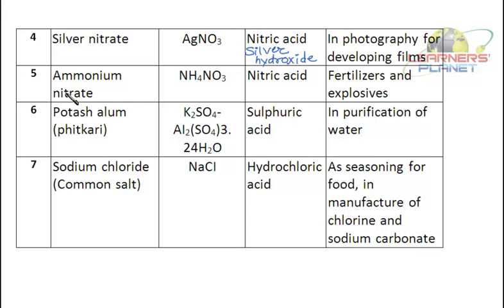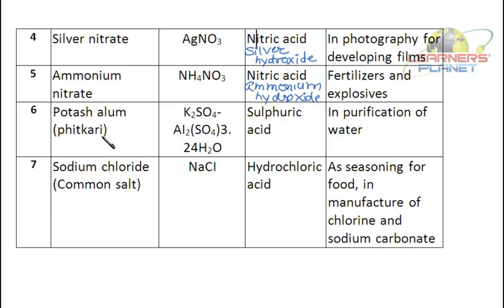Another is ammonium nitrate. The formula is NH4NO3. The parent acid is nitric acid and the base over here is ammonium hydroxide. And it is used in fertilizers and explosives. Used for making fertilizers and explosives basically.